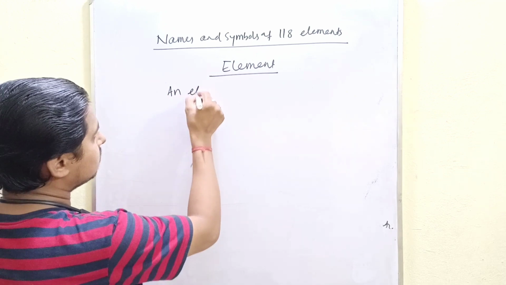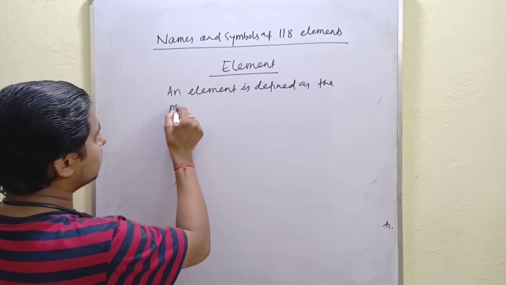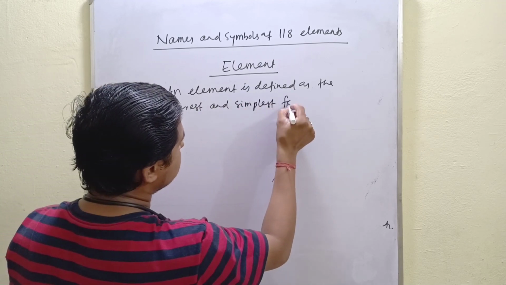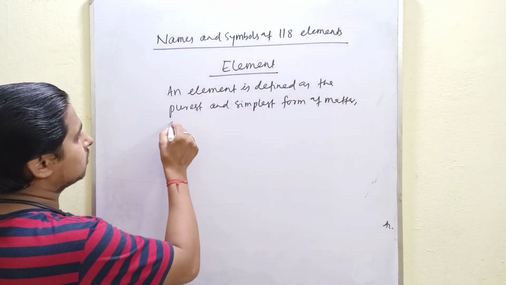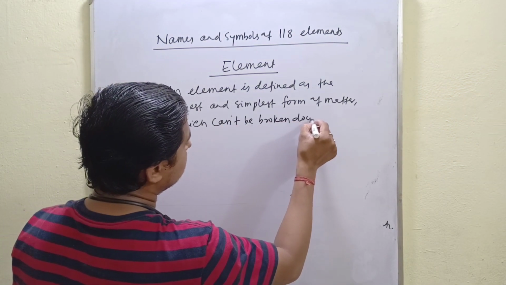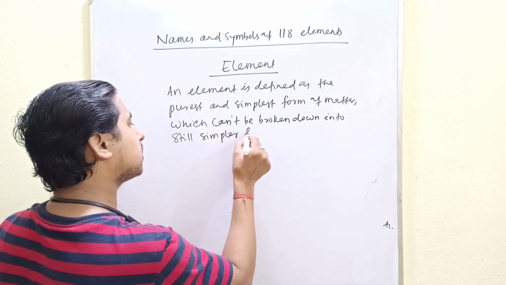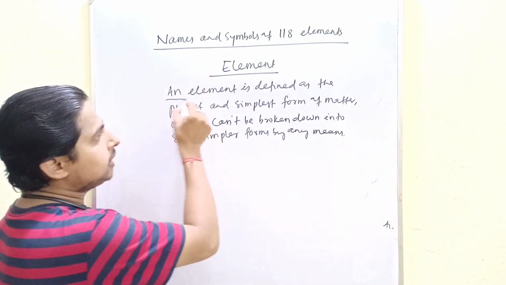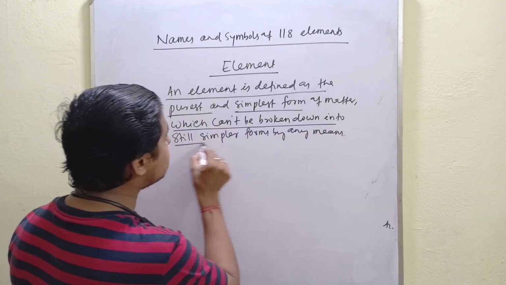An element is defined as the purest and simplest form of matter which cannot be broken down into still simpler forms by any means.